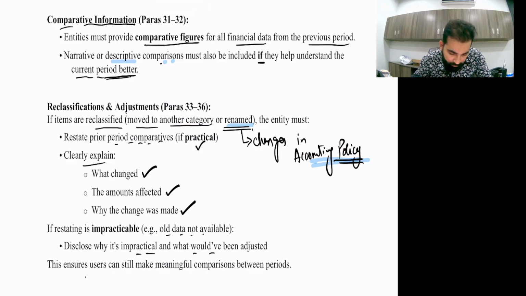So you need to explain and restate prior period comparatives if practicable. Yes, because there is one exception: if going retrospective is impracticable, then leave it. Now you need to clearly explain what changed, the amounts affected, and why the change was made. Why did you change it?